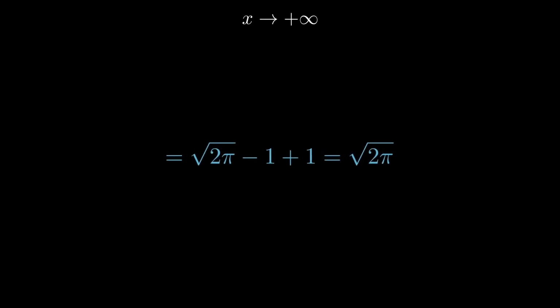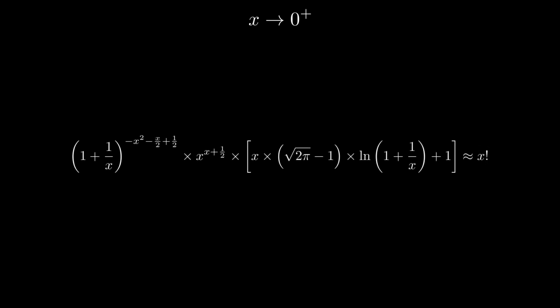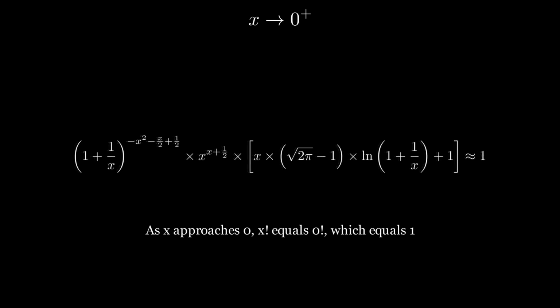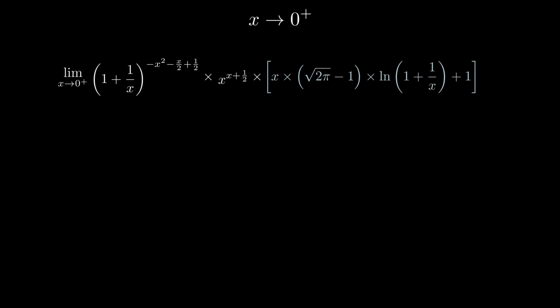We have successfully demonstrated that these two assertions are true. Our formula indeed equals x factorial over x as x tends to plus infinity. To demonstrate that the formula indeed equals x factorial over x as x approaches 0 plus, we need to prove this expression. As before, we will rewrite our problem. Let's calculate the limit of this term.